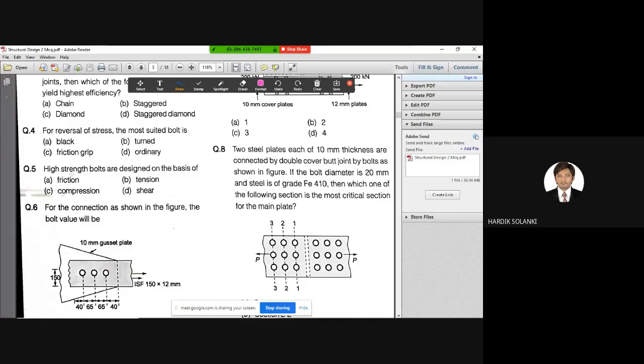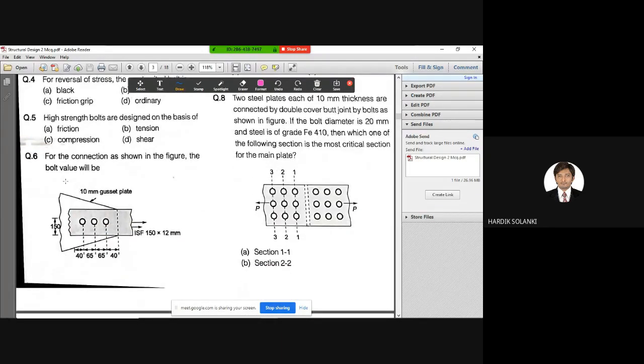So for this type of question, high strength bolts are designed on the basis of friction, because the highest strength we can get is in the type of bolt that is called high strength friction grip bolts. So question number 5, answer is A, that is friction. Now moving back to question number 6.